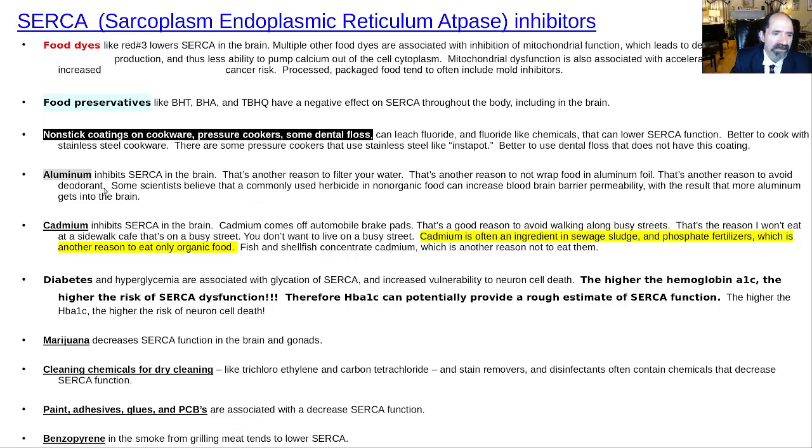Avoid aluminum. That's another reason why you got to filter your water. They'll put it in the municipal water as a clarifier. Don't eat your food off aluminum. I won't eat out of aluminum container.